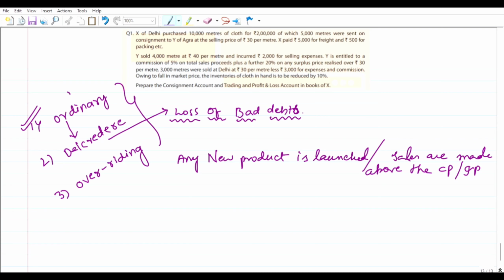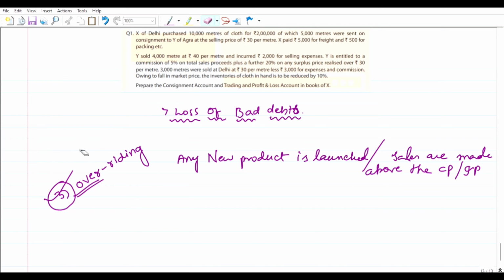That means ordinary commission is compulsory and mandatory in consignment, but it is not necessary that the consignor will provide del credere commission or overriding commission. But usually, overriding commission is provided mostly. I think you have understood overriding and del credere commission, and you already know about the ordinary commission. Okay, now let us see the things.